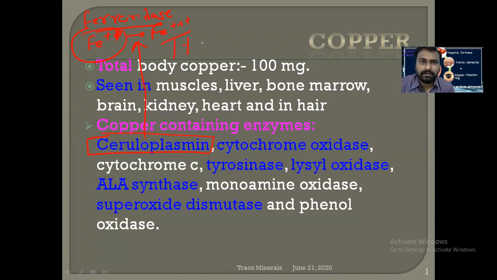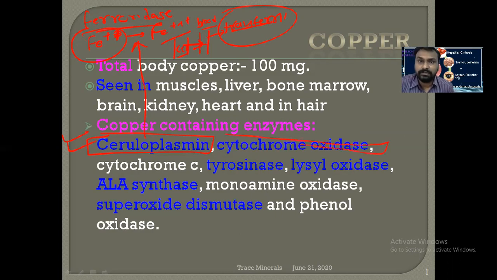So whatever goes from the intestinal cell to the blood, okay, this is the intestinal cell, and this is blood. Via ferroportin, Fe+2 will come out into the blood, and in the blood it is immediately converted to the ferric form because it can generate free radicals. Now this ferric form is incorporated into apotransferrin, which is thereby converted to transferrin. As we know, transferrin is the transport form of iron, and it will transport iron across the body whenever the iron is required. So this ceruloplasmin, a copper containing protein, has a very important role in iron metabolism.